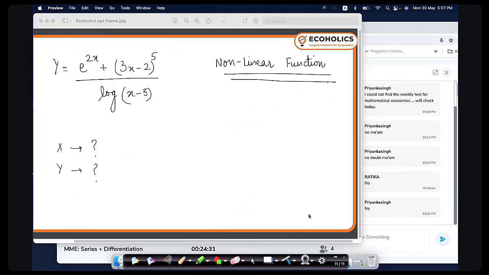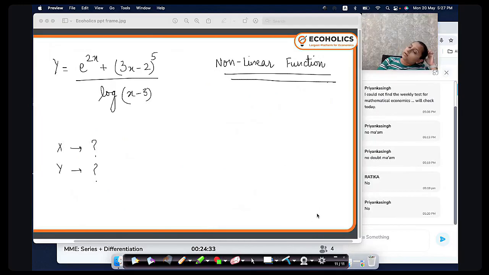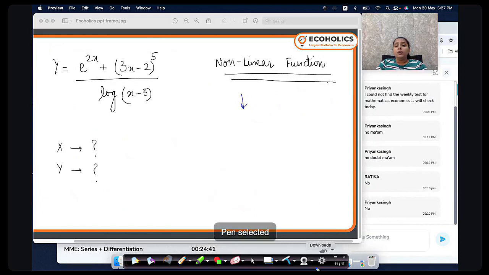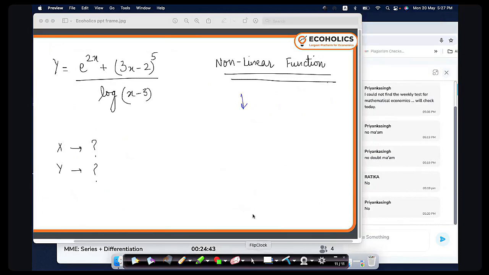So derivative helps us to do that. With the help of derivative, I can find out the change in y due to change in x.